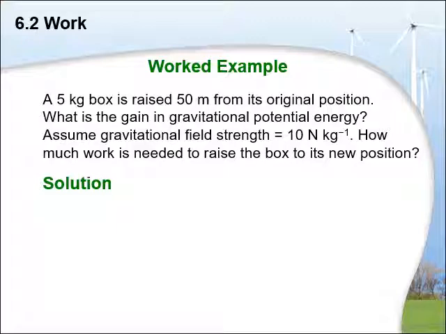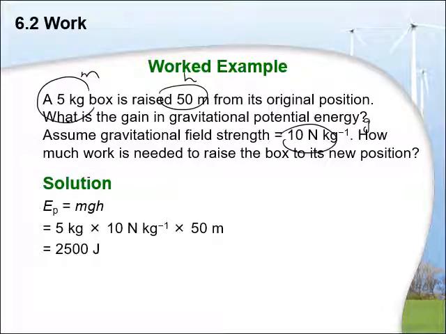Question related to gravitational potential energy. It says a 5 kilogram box is raised to 50 meters. Height is given, with a gravitational field strength of 10. According to the formula, gravitational potential energy is given by mgh. Mass is there, g is there, and h is there. Multiplying them, we get gravitational potential energy, or the work needed to raise this object to this much height.